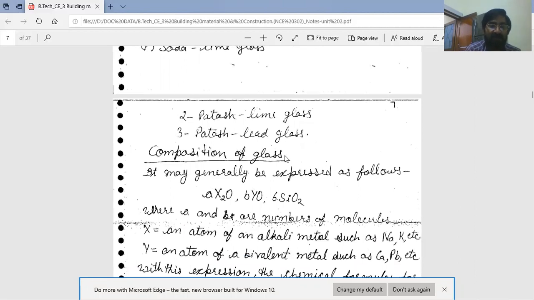Composition of glass. There is no specific chemical formula for glass, but it may generally be expressed as follows.